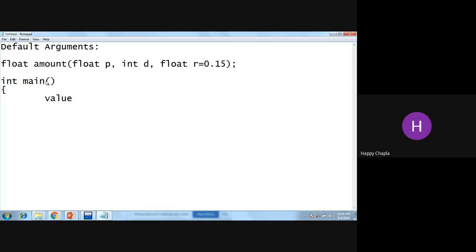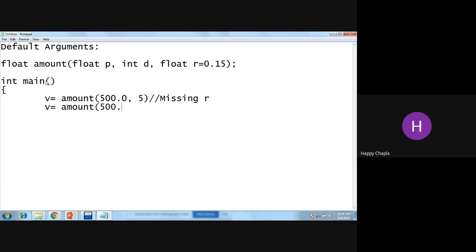So B equals amount with P, D, and R value. First of all, I need to give the P value, so I'm giving 500.0, comma, integer value for D. For that D, I'll assign 5. And R, if I want to give that R value, then you can, and if you don't want to, right now I'm not passing that value over here. So R is missing. What will be the output? We will discuss.